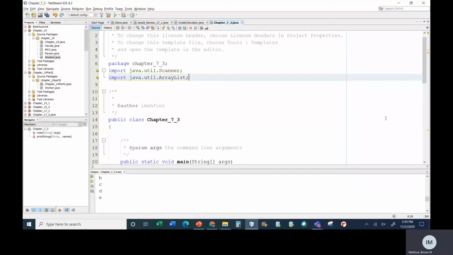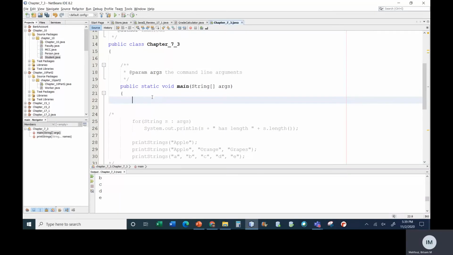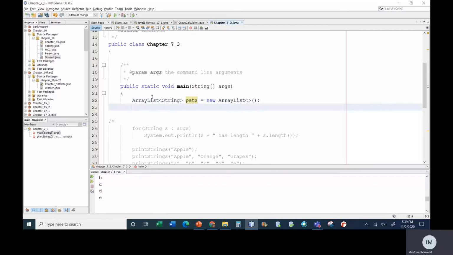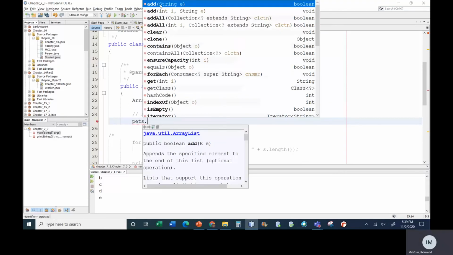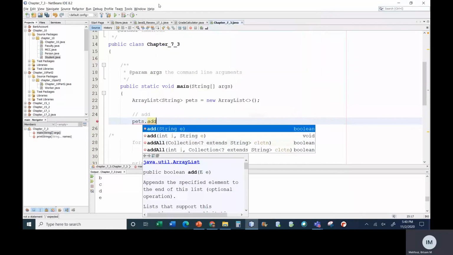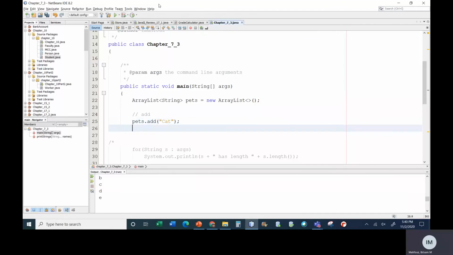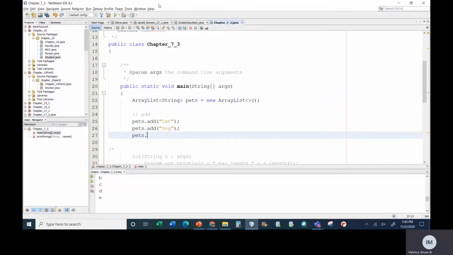So here, what I'm going to do is create an array list that is capable of holding some strings. So String, let's say pets, new ArrayList. And again, I'm not going to specify a size. Okay. Now, how do we start adding things into the array list? To add, I can just say pets dot, and it has a method add. Because this is an array list of strings, I can add strings. So I can say add cat. I can say pets add dog. Pets add rabbit. So I can start adding things.